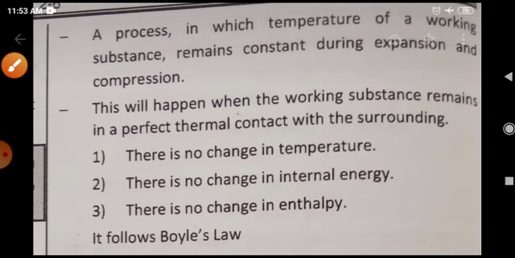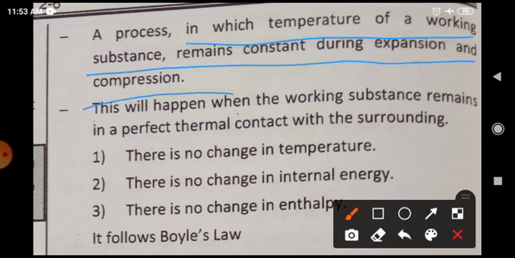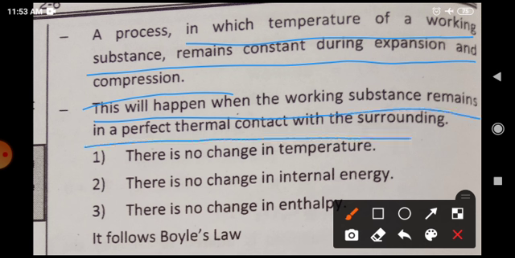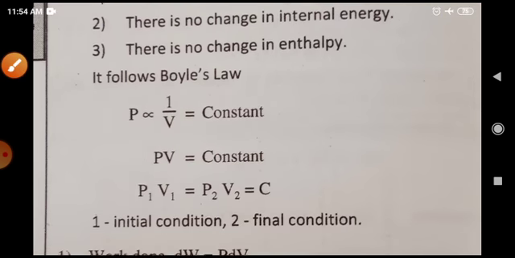Now, a process at constant temperature, the law was stated by Boyle. According to Boyle's law, P varies inversely with volume if temperature is constant, in which the temperature of the working substance remains constant during expansion and compression. This will happen when the working substance remains in perfect isothermal contact with the surroundings. There is no change in temperature, since delta T is equal to 0, so there will be no change in internal energy and no change in enthalpy. Let's see what happened over here.